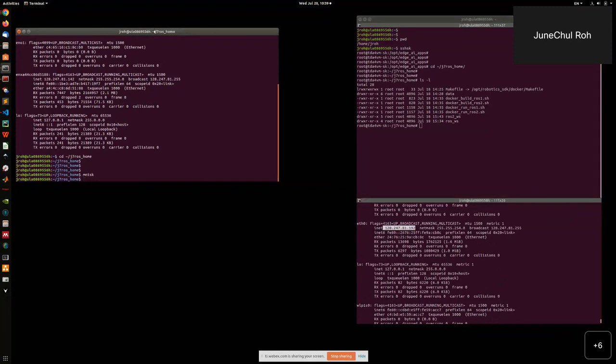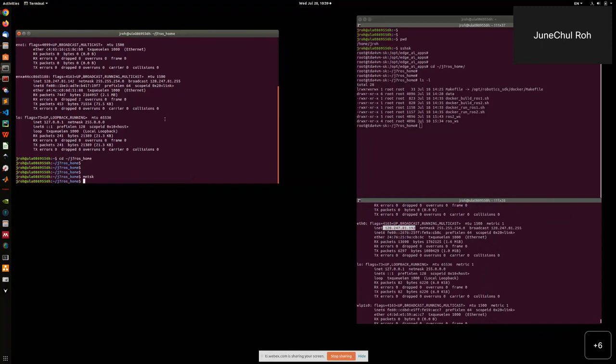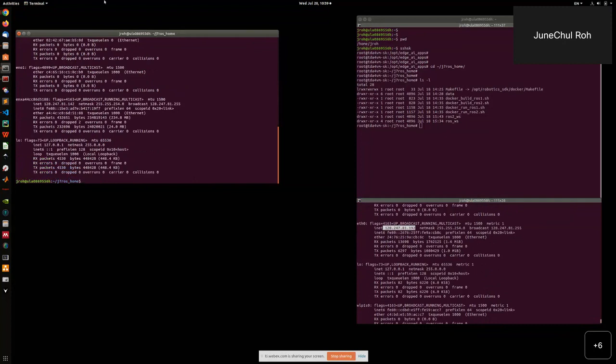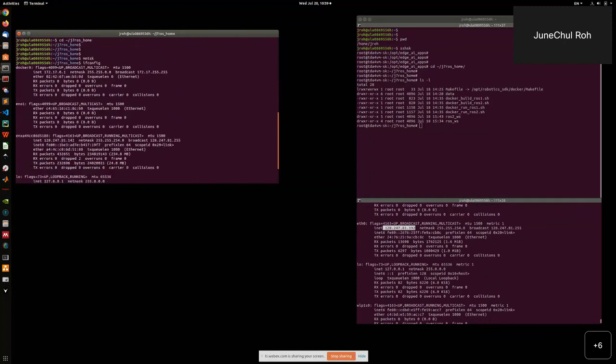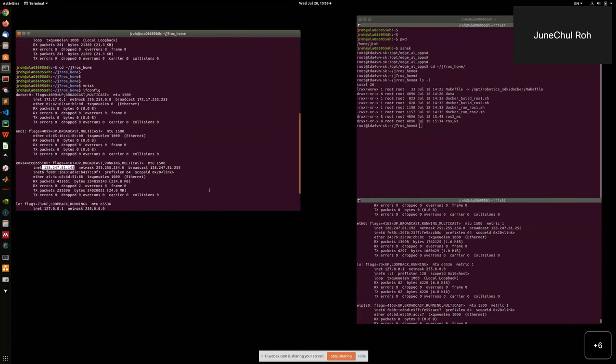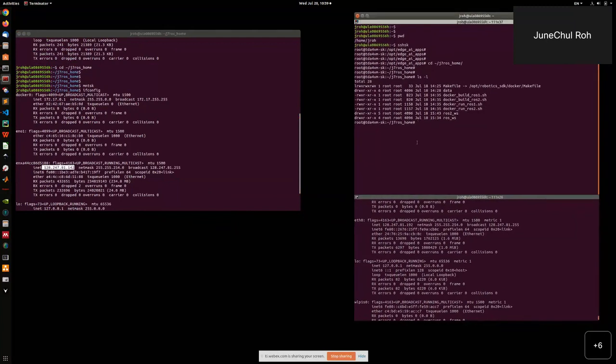This terminal is the Ubuntu PC side. I ran ifconfig just to check the IP address, and I already set everything up, because this is used to set the ROS master and ROS client network settings. And this is an SSH terminal